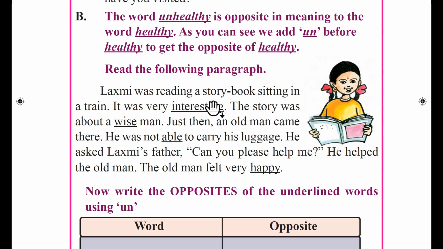When un is added to some words, they become opposite. From this paragraph, let's see which words, when added with un, will become opposite.